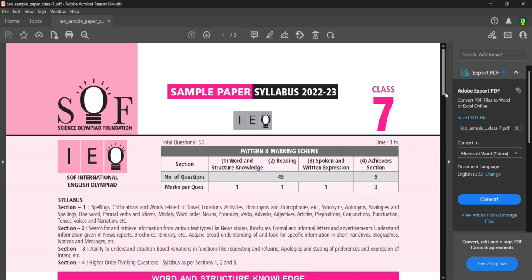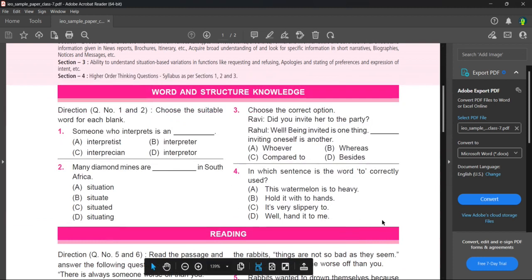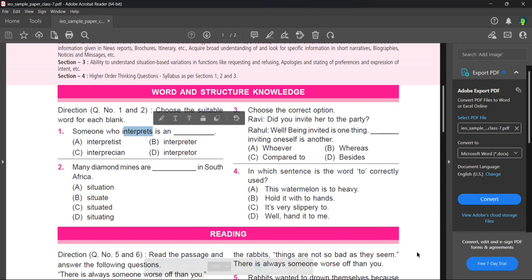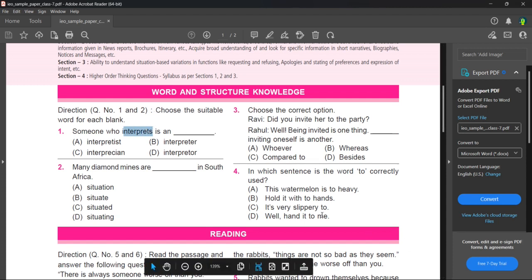So let's get started. The first question is, choose the suitable word for each blank. Someone who interprets is an. The meaning of interprets is clarifying or translating one particular dialogue to some person.